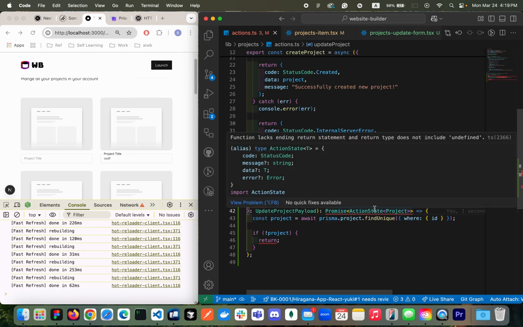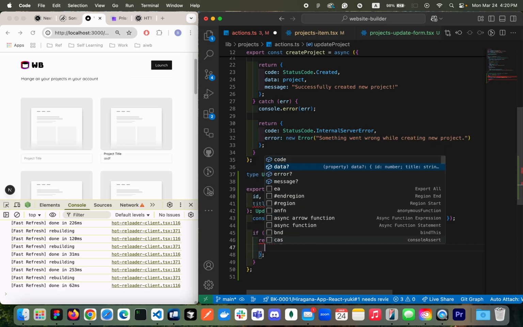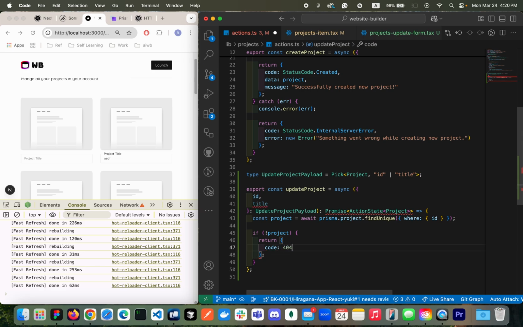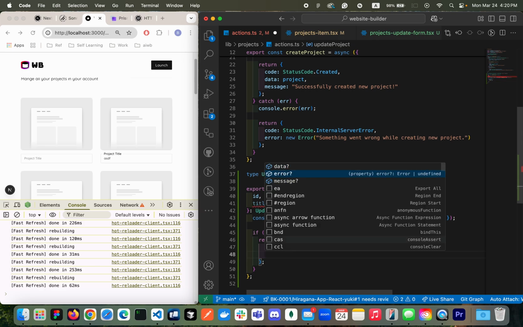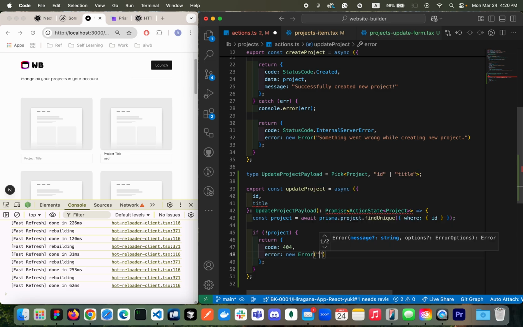So here we're gonna send the code and the message and data, right? So if a project does not exist, then we need to send the code. We're gonna say Part4, and then we're gonna send error, that is new error, and then not found project with the ID, and then this one will be just the ID.